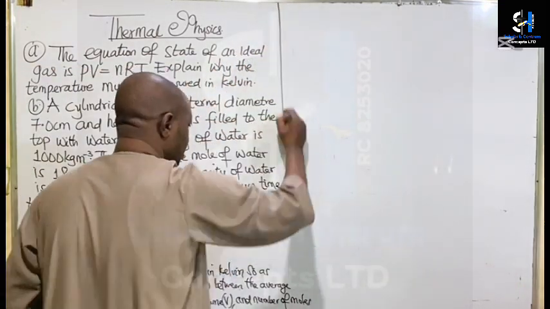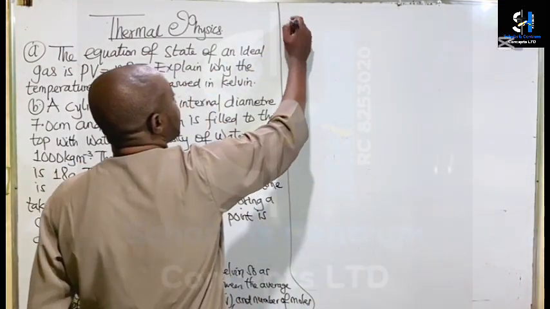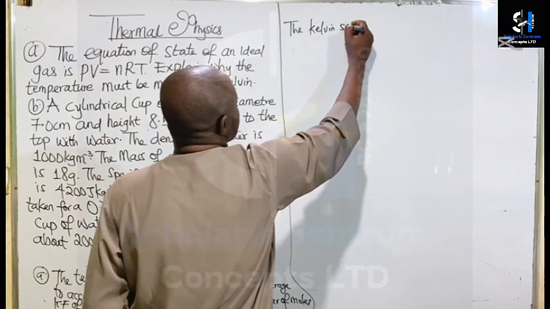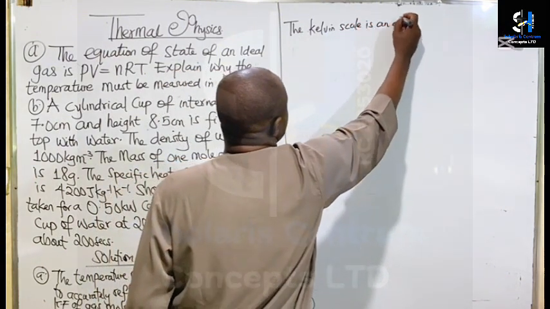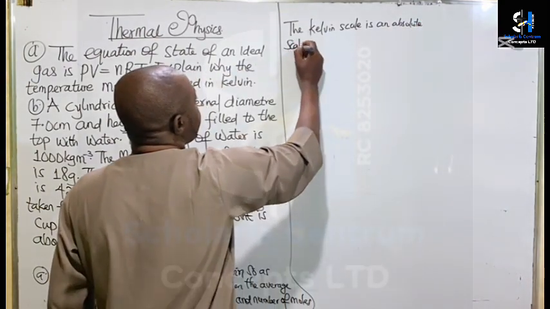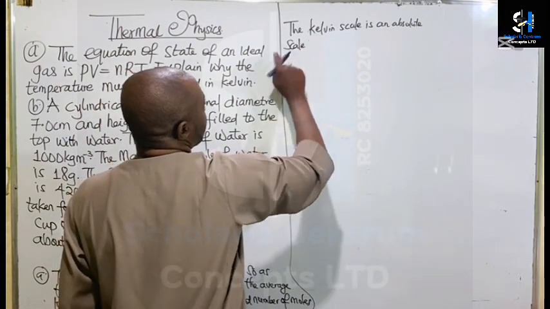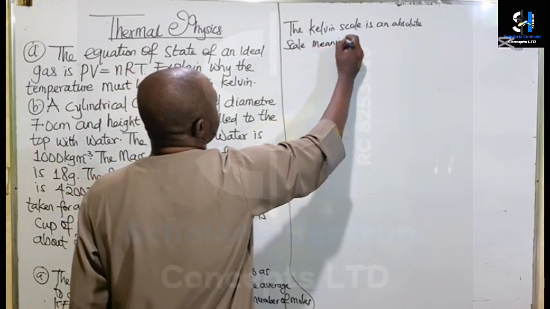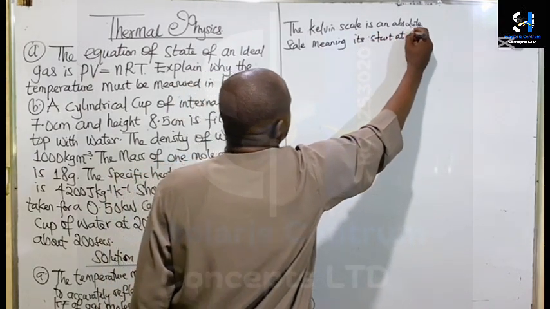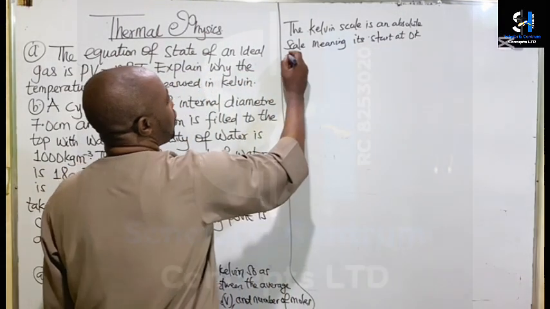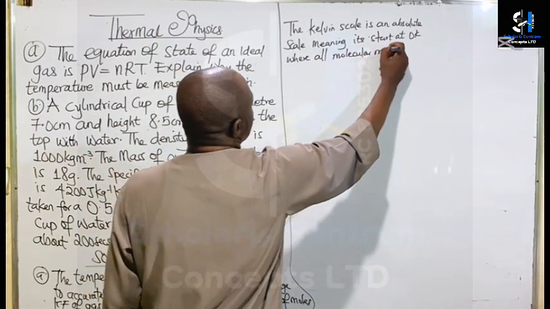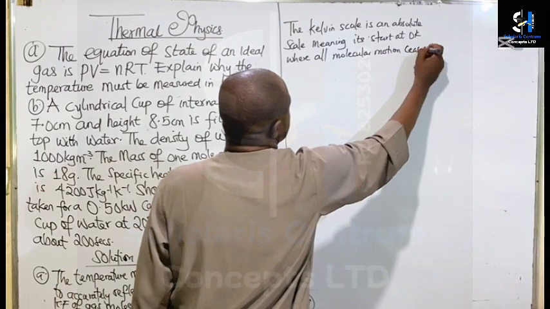So we can then conclude that the absolute, or the Kelvin scale, is an absolute scale, meaning it starts at 0 Kelvin, where all molecular motion ceases.